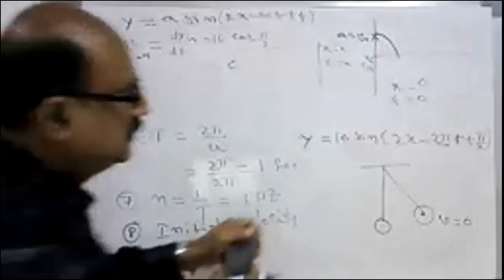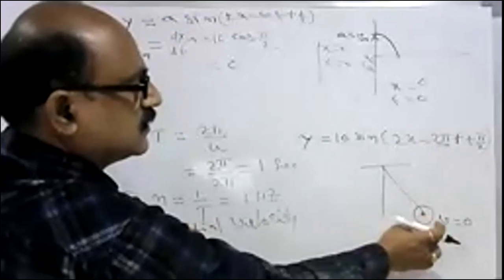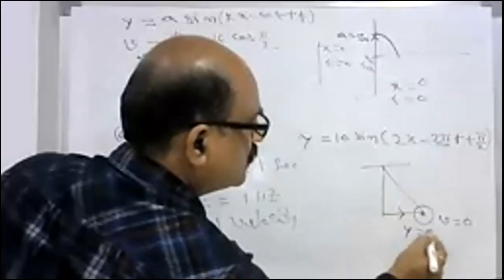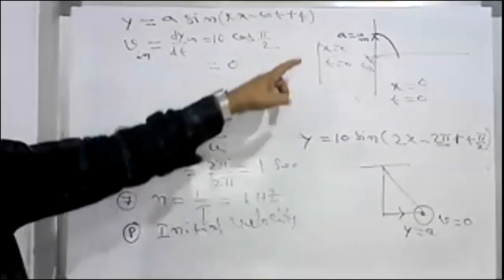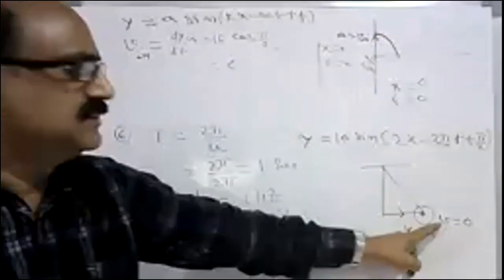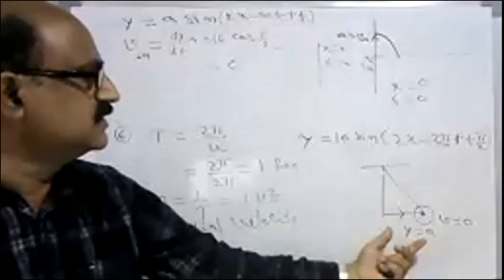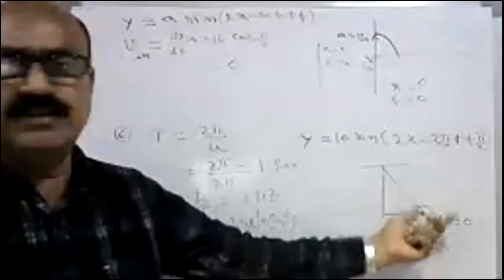So velocity is 0, but the displacement is the amplitude. So the initial velocity is 0. Started from the extreme end, that is why its displacement is the amplitude and its velocity becomes 0.